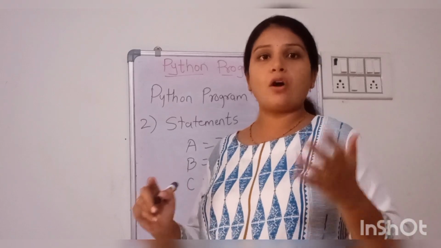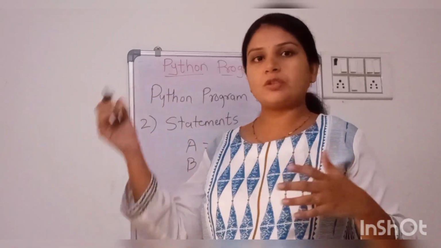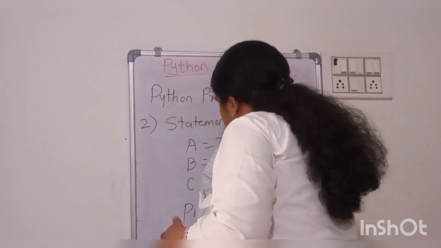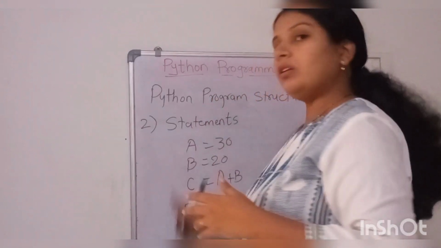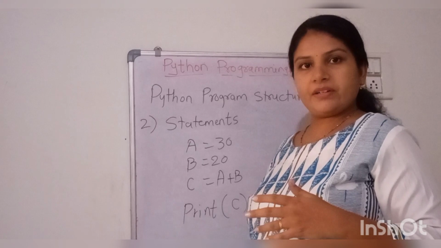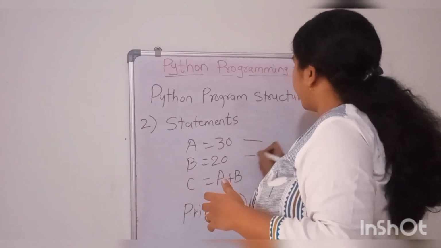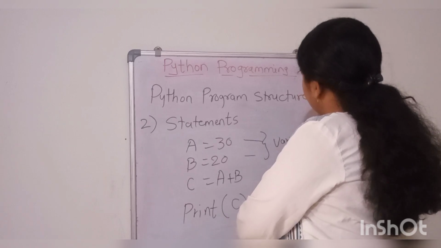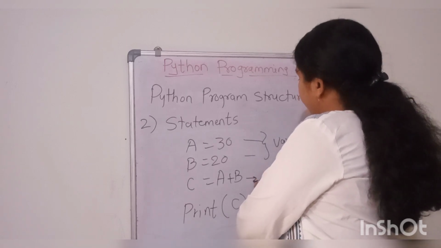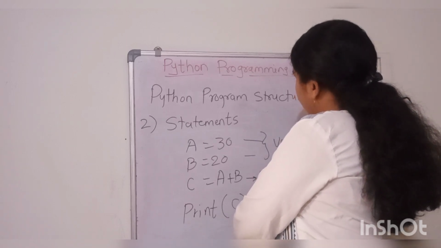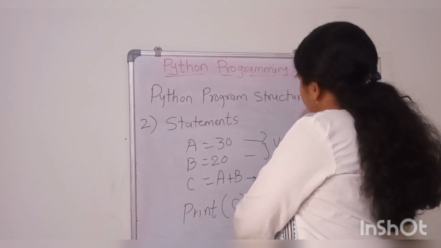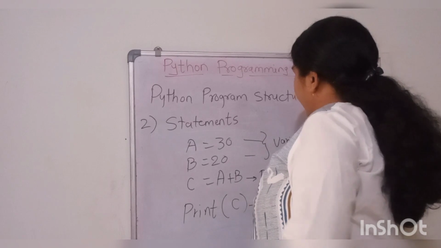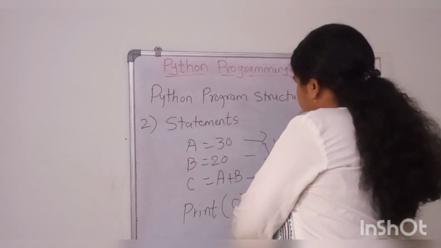Whenever we write the print function to display anything, then print. All these are basic statements, right? So this is variable declaration. This is your expression. We are going to learn expressions using some operators soon. This is the expression and this is the normal statement.